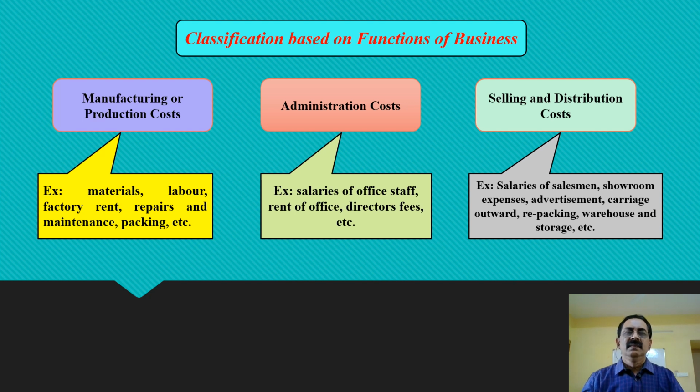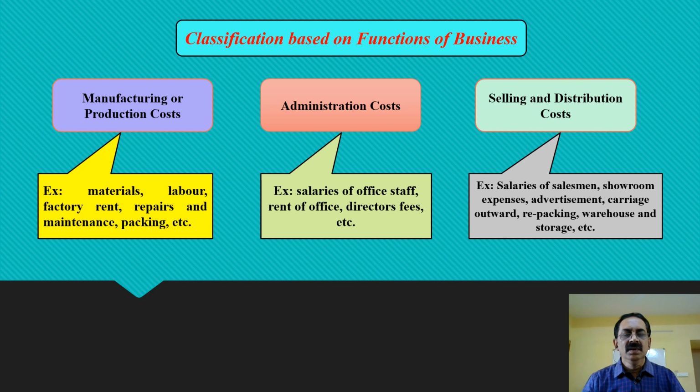So this functional classification of cost is useful in recording of the cost. First we record the manufacturing costs or production costs, then we add administrative costs, then we add selling and distribution cost, then finally we get the total cost of production or the particular total service rendered being ascertained.